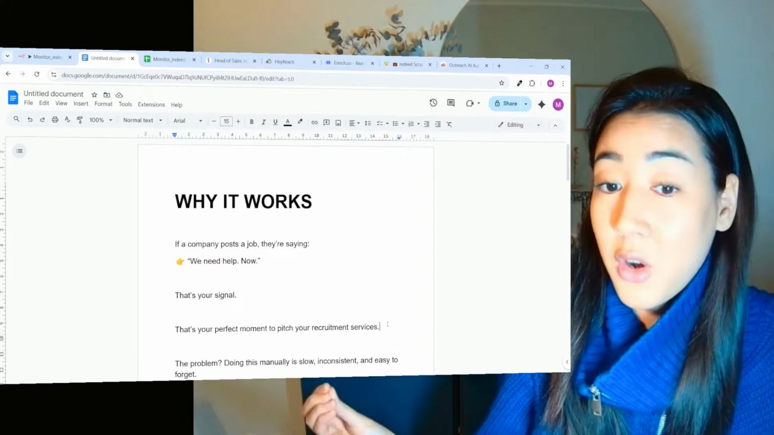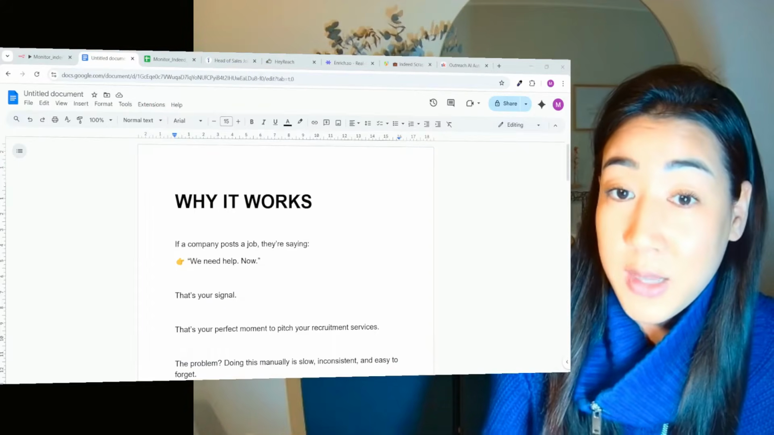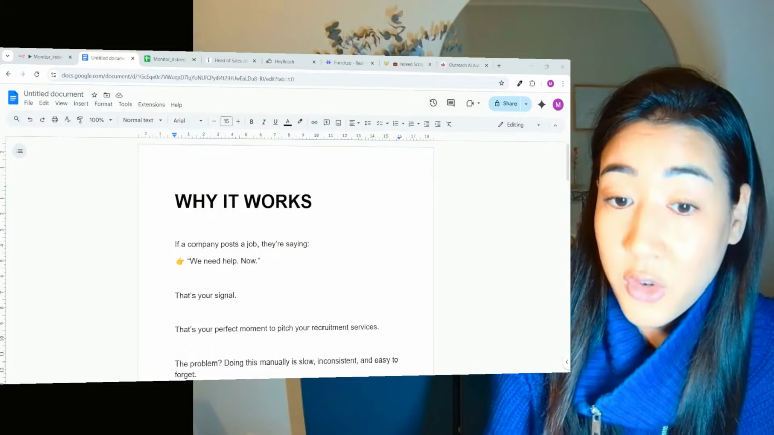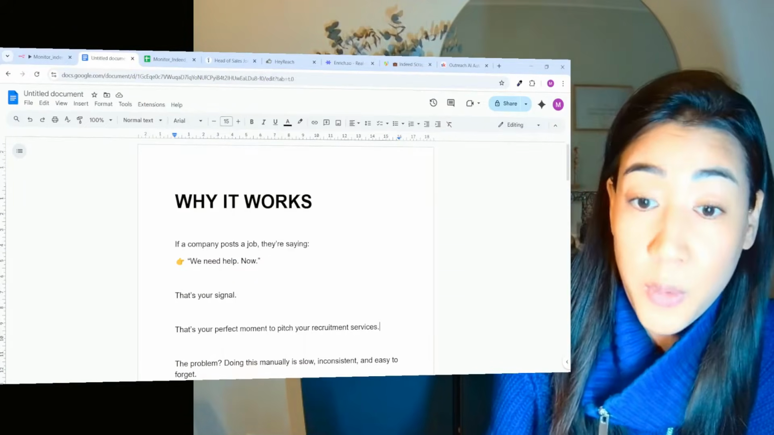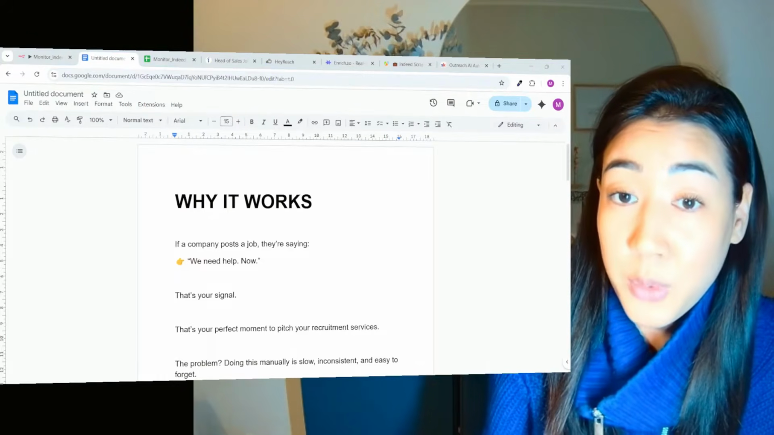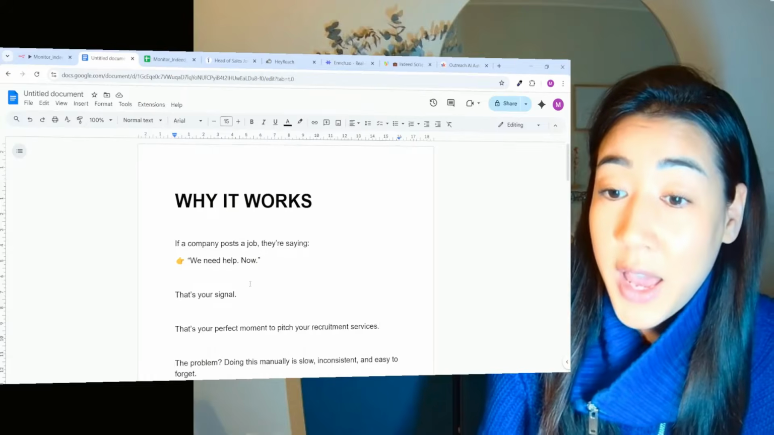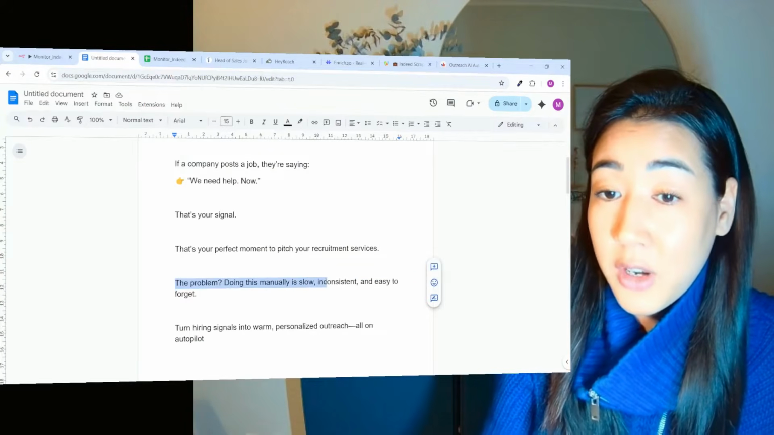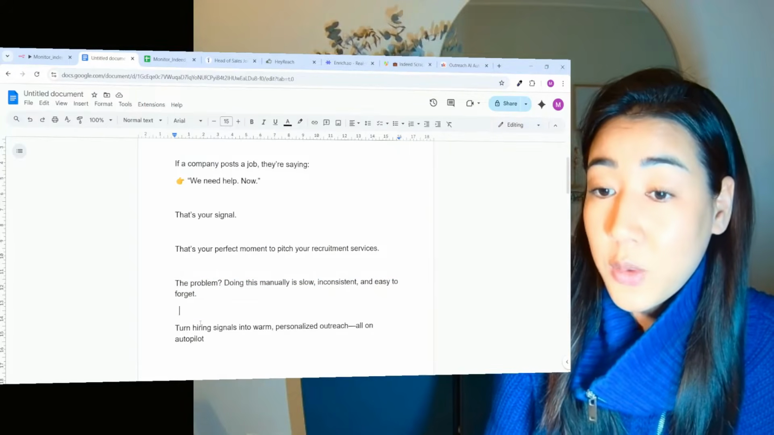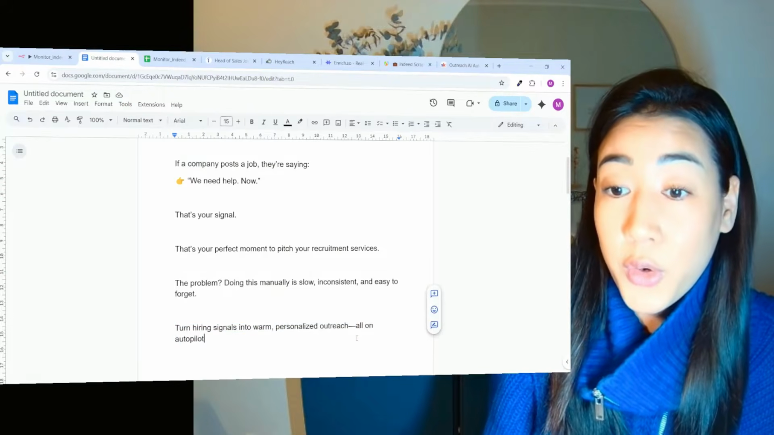If they're looking for BDRs and sales reps, for instance, they need more pipeline. So this is the perfect time for you to pitch your lead generation or coaching services, etc. If they are looking for SEO specialists, it means they need more traffic, and this is the perfect time for you to pitch your marketing services, etc. So I hope this makes sense to you. And the problem here is that doing this manually is slow, inconsistent, and easy to forget. And what we do here is turn hiring signals into warm, personalized outreach, all on autopilot.